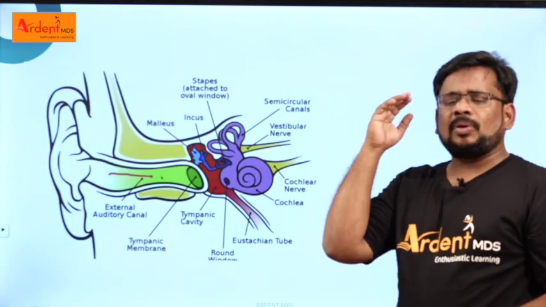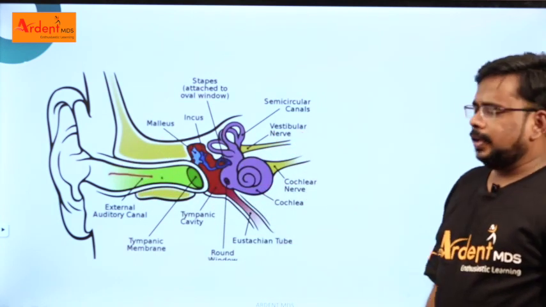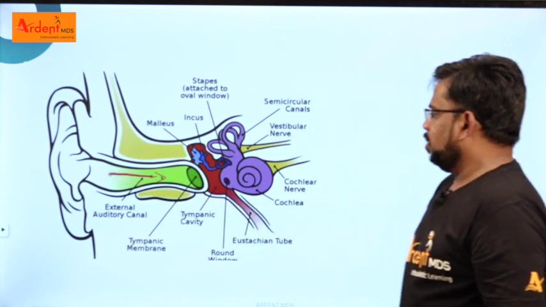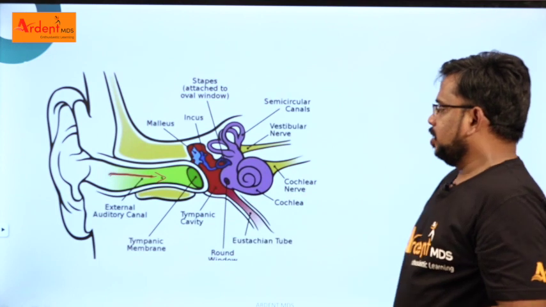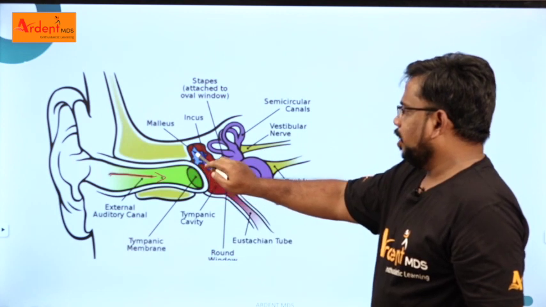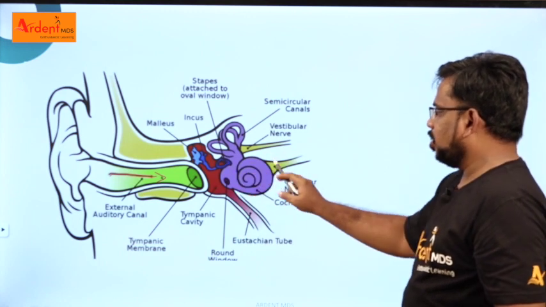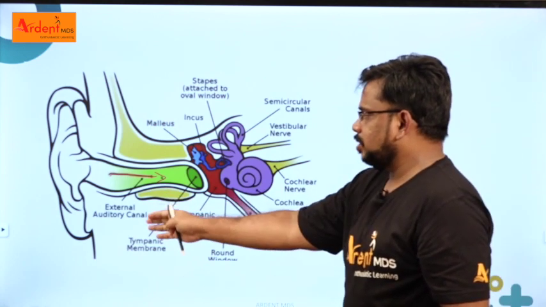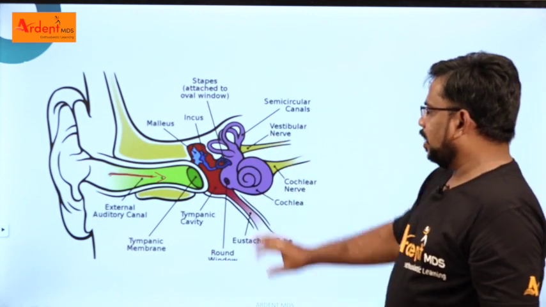Before we blindly go for the organ of Corti, have an idea of how the inner ear looks. When sound waves go inside through the external auditory canal, they hit the tympanic membrane and oscillate the malleus, incus and stapes, and reach the cochlea. The cochlea is present in the inner ear, right? Starting from the external auditory canal, to the middle ear, and it goes to the inner ear where the cochlea is present.